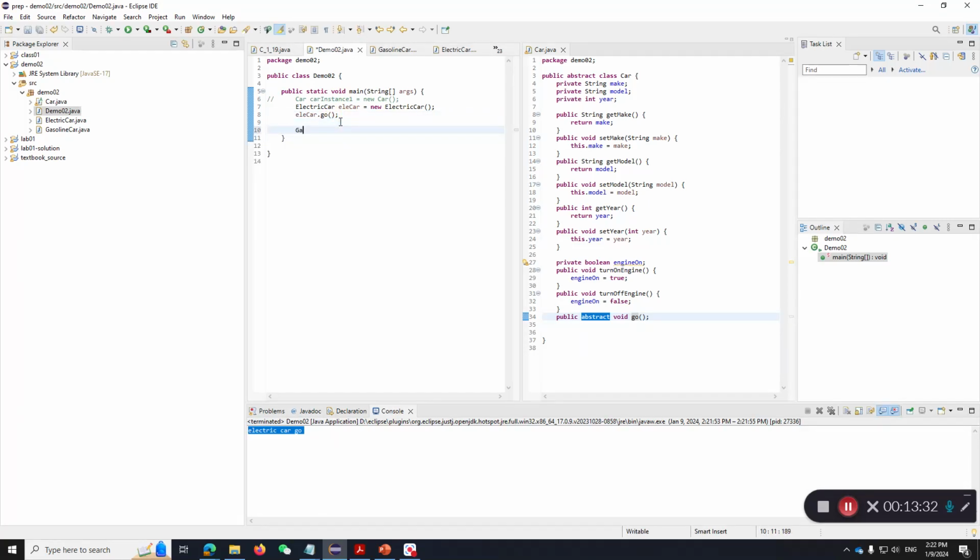Similarly, we can do our GasolineCar, gasCar, new GasolineCar. All right, gasCar.go.